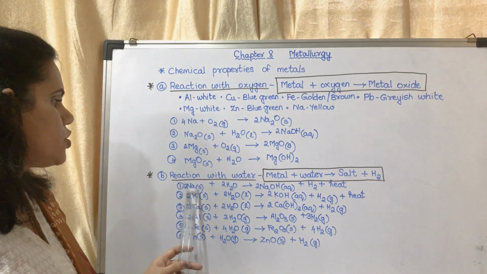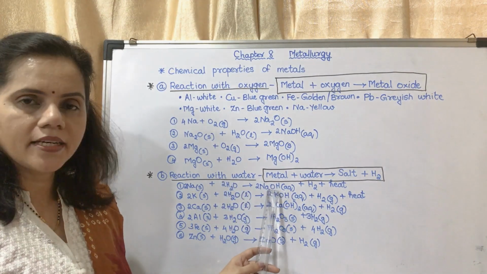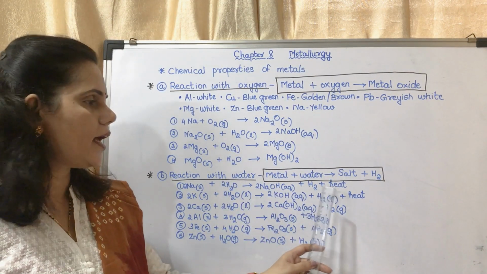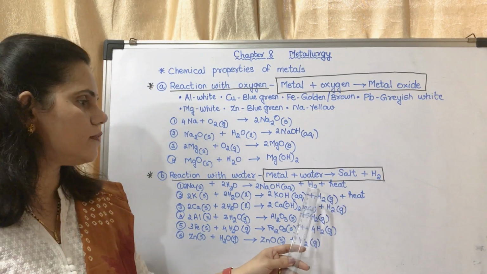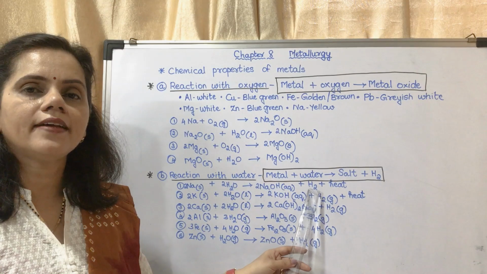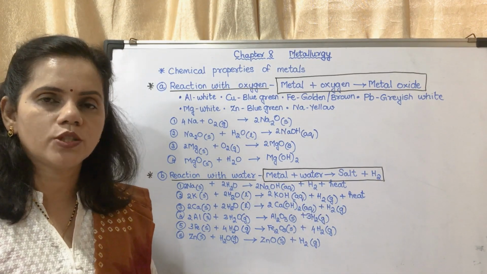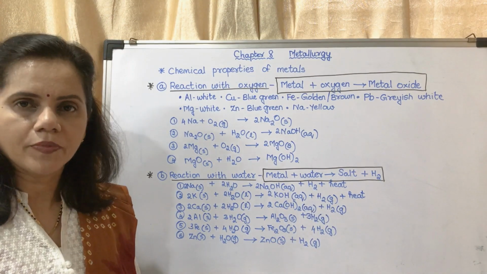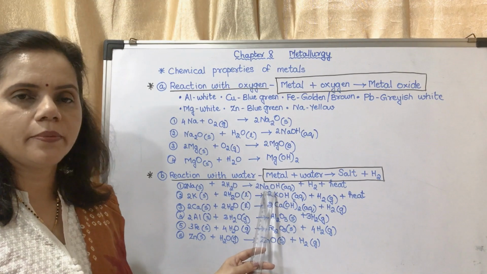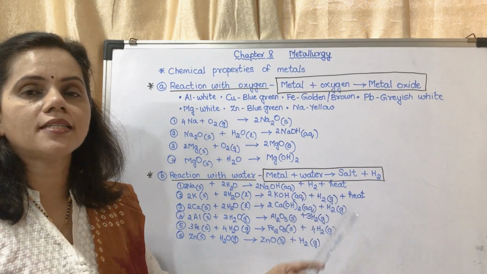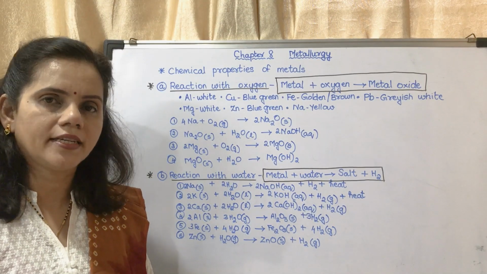So sodium plus water reacts to form sodium hydroxide, hydrogen and heat. A large amount of heat is liberated, due to which the hydrogen catches fire. Which gas is burning? The gas which is burning is hydrogen. So the reaction is sodium plus water gives sodium hydroxide plus hydrogen plus a large amount of heat. This is a highly exothermic reaction.